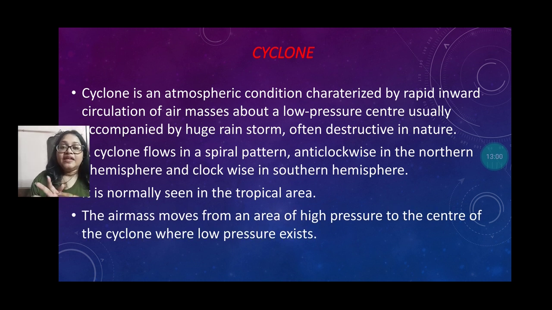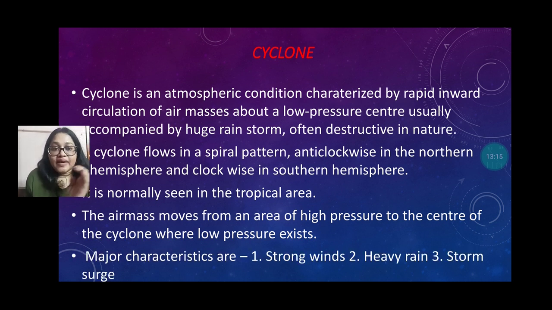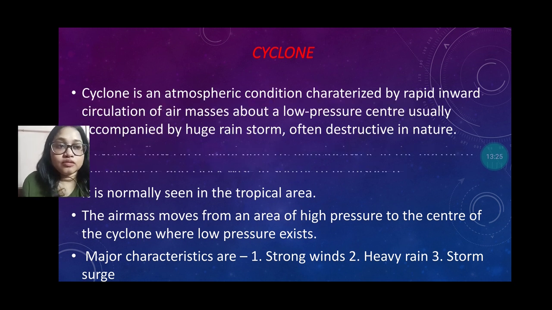Tropical areas are where the maximum number of cyclones happen. The air mass moves from an area of high pressure to the center of the cyclone, where there is low pressure. The major characteristics of cyclones are strong wind, heavy rain and storm surge. So this is all about cyclones.